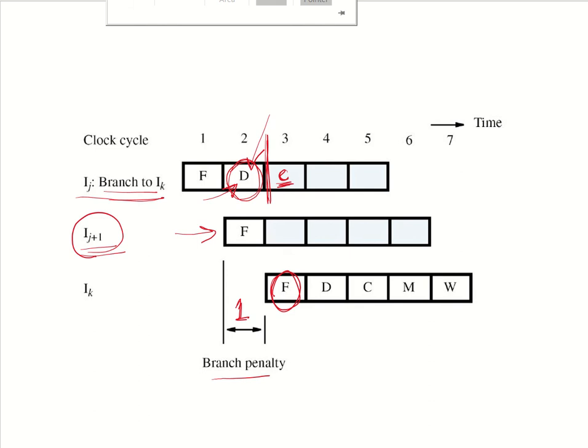This can be achieved only by modifying the hardware, and we need to have an adder in the decode stage as well, which can compute the target address and update the program counter accordingly.